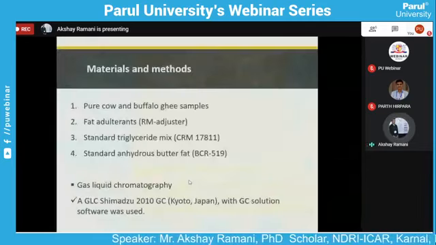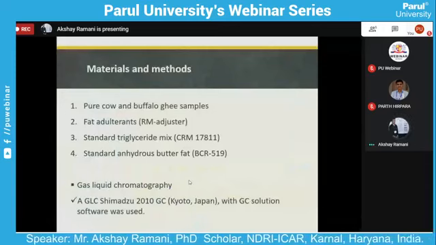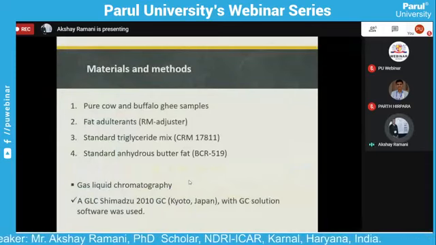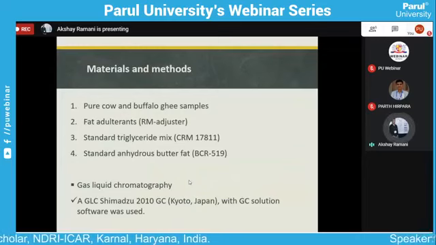Here we see which materials and methods were used. Pure cow and buffalo ghee samples were used for the gas chromatography. Then, for the preparation of the fat adulteration samples, we use an RM ejector.